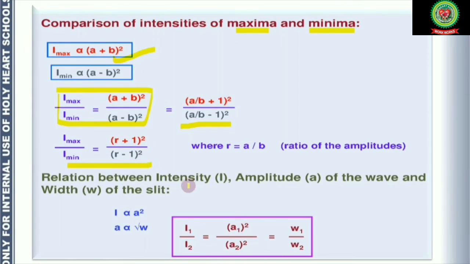Now, the relation between intensity, amplitude and width of the slit. Intensity is directly proportional to amplitude squared, but amplitude is directly proportional to the square root of the width of the slit, from where we are getting the coherent light sources. So I1 divided by I2 is equal to A1 squared divided by A2 squared, which is equal to W1 divided by W2.